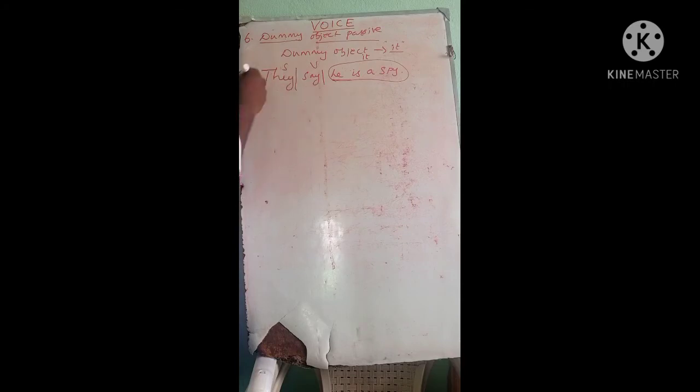Now we can convert. "It" is the object here. As per the rule, the object should be placed as the subject: "it". According to tense, it is simple present, and it is singular, so the auxiliary is "is".